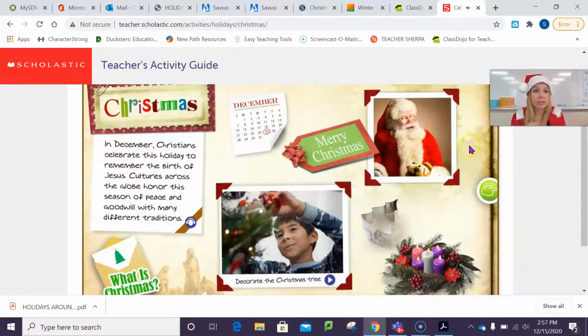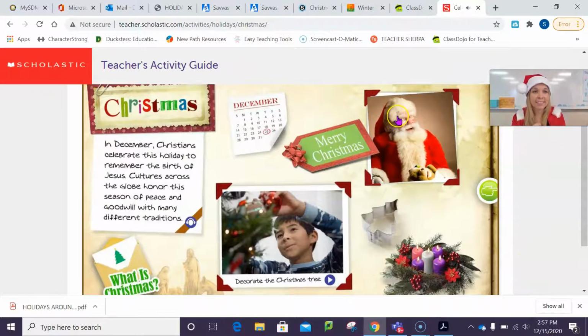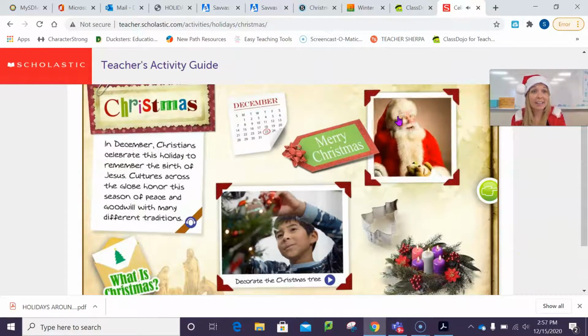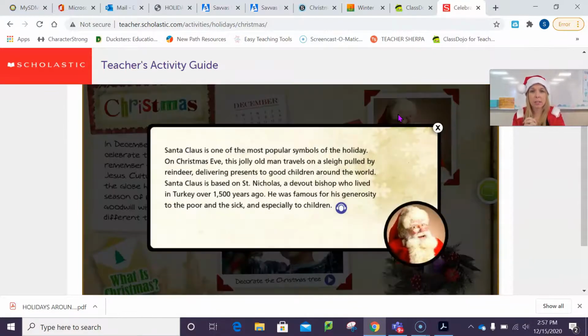Here is Santa Claus. I think that's probably where I'm going to find the information about Santa Claus. So I'm going to click on it, and then it tells me information about Santa that I can read or it can speak. Santa Claus is one of the most popular symbols of the holiday.